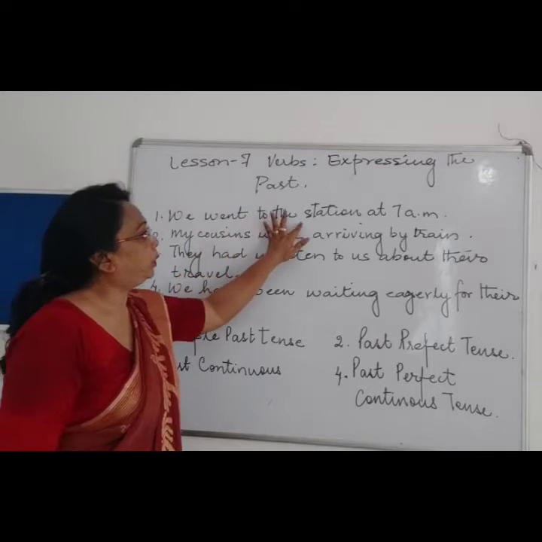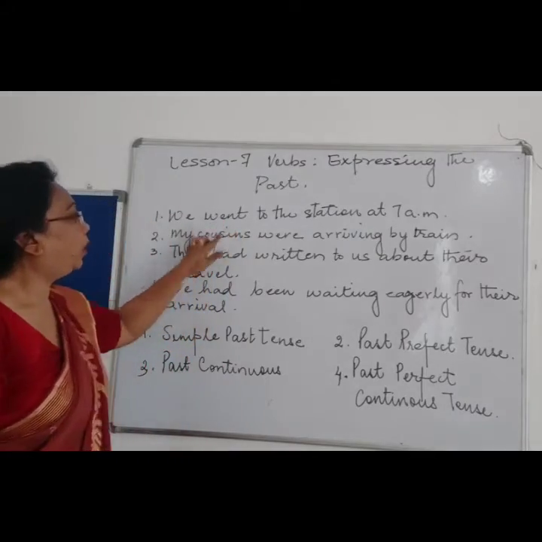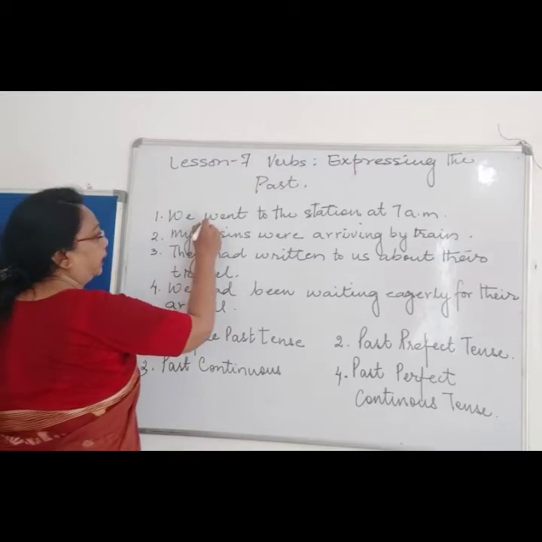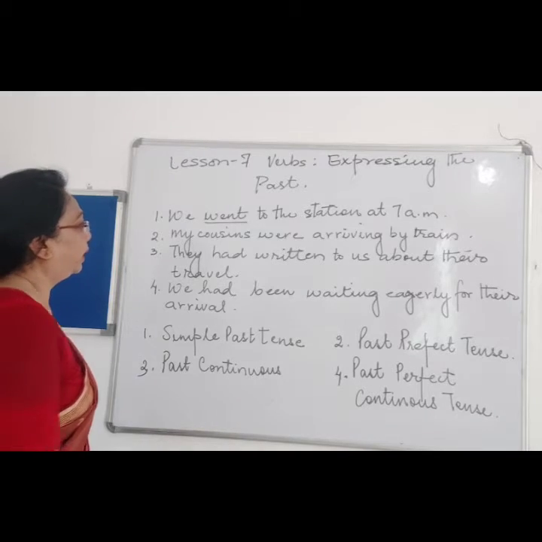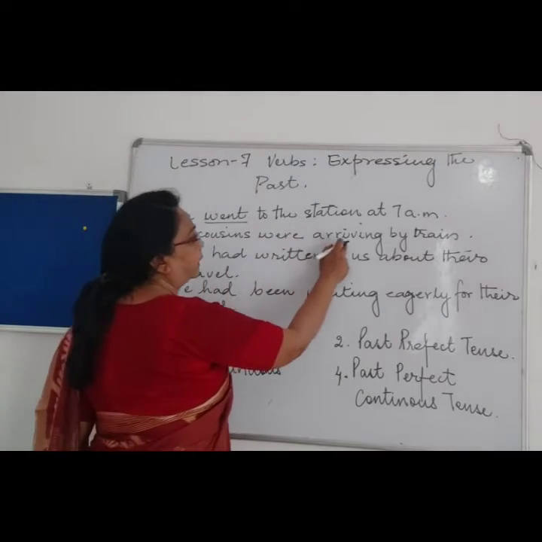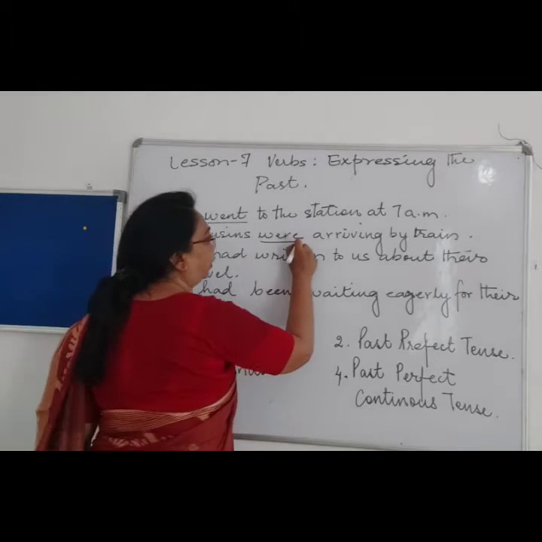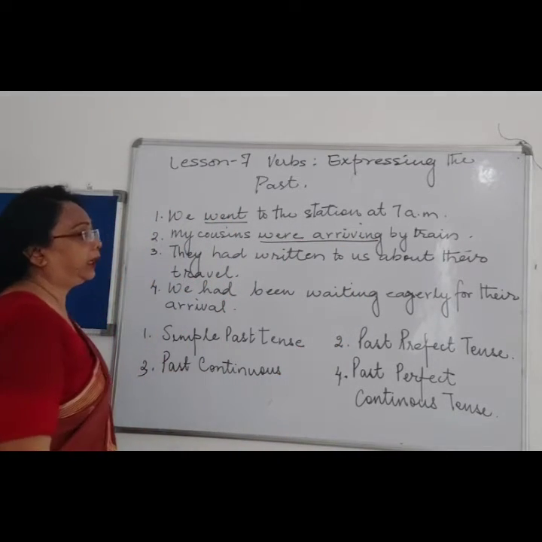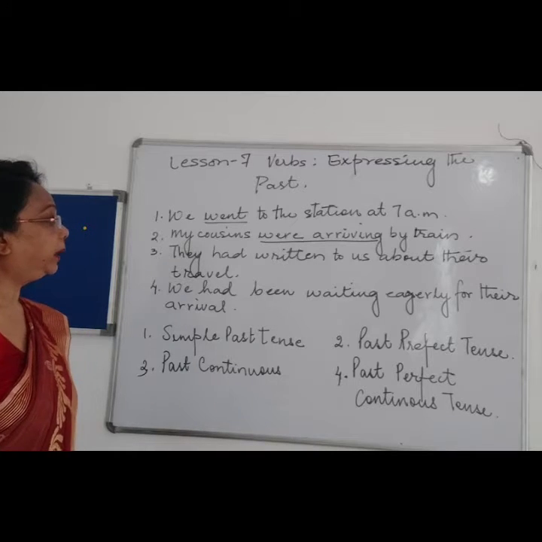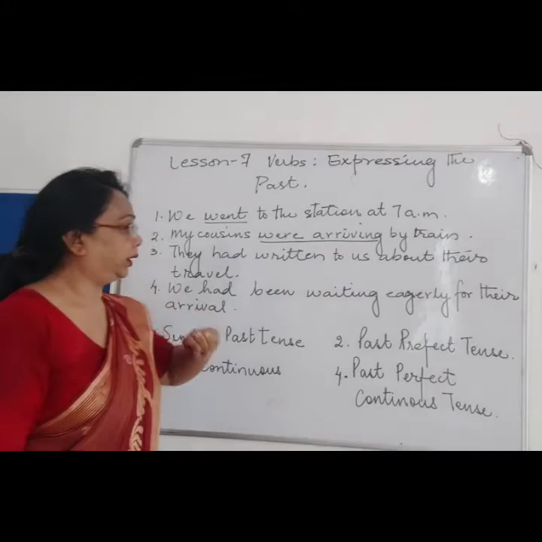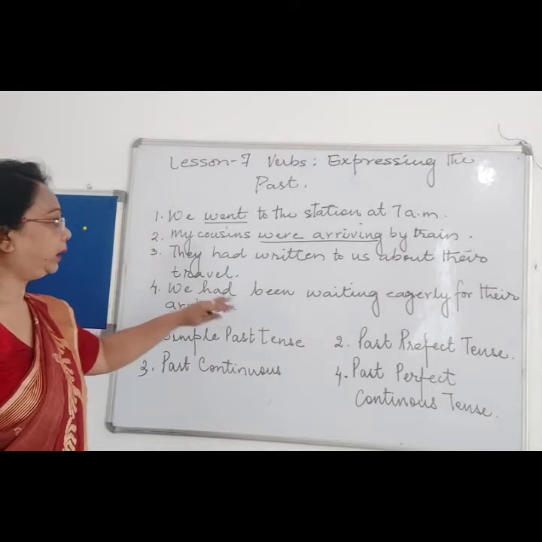We went to the station at 7 a.m. Now went shows that the action has already taken place, right? My cousins were arriving by train. Now were arriving already indicates the action has taken place, but ing is written here with the verb. So keep this in mind.